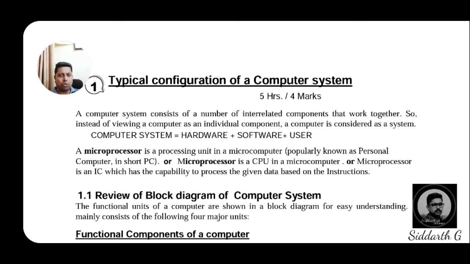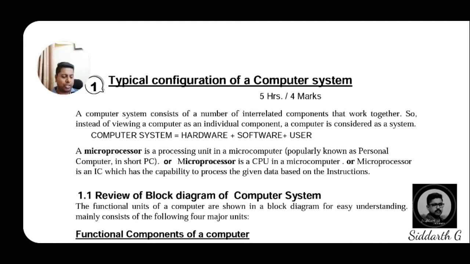Of course, not only hardware, there are software configurations too. So in this chapter, dear students, we are going to learn these types of topics specially, that is the typical configurations of a computer system. So directly we will move to the introduction part.